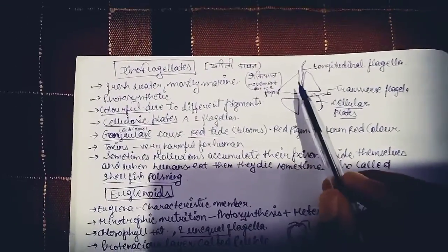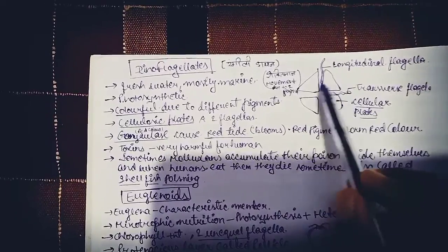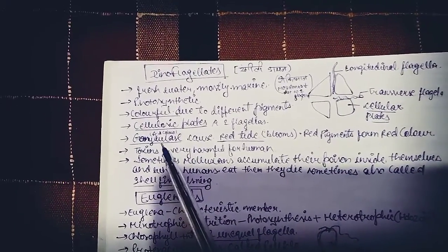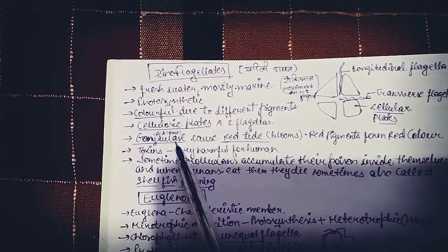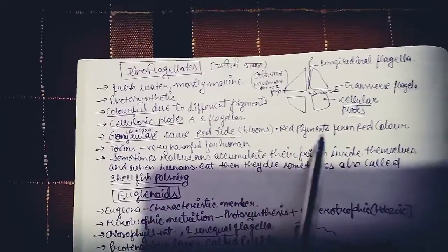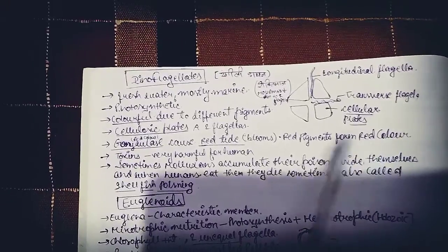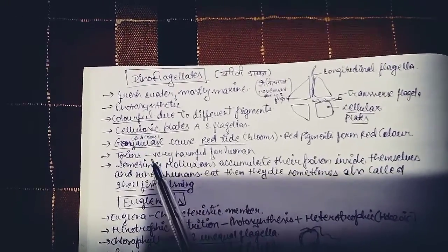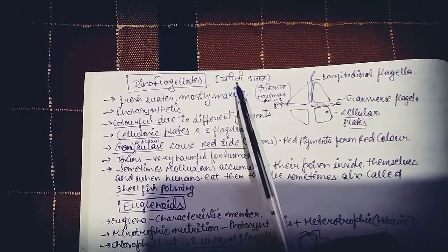These contain cellulosic plates. Then Gonyaulax is red in color and it causes red tide blooms. Red pigments came from red color, so Gonyaulax causes red tide. And as I told you, it is dian.